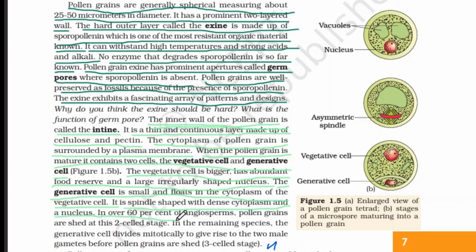In over 60% of angiosperms, pollen grains are shed at this two-celled stage. In the remaining species, the generative cell divides mitotically to give rise to two male gametes before pollen grains are shed. Three-celled stage.